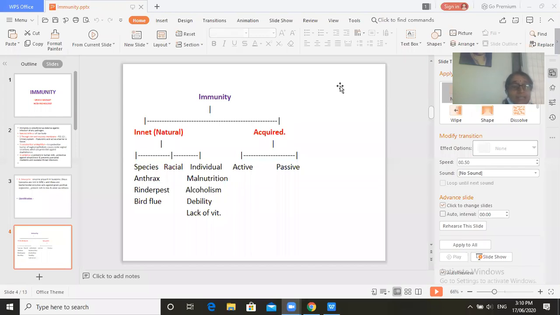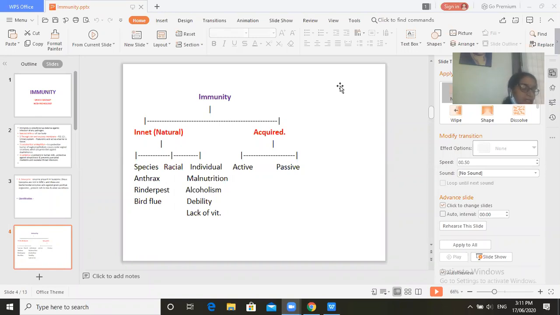Certain African races are more resistant to malaria, more specifically falciparum malaria, and yellow fever.